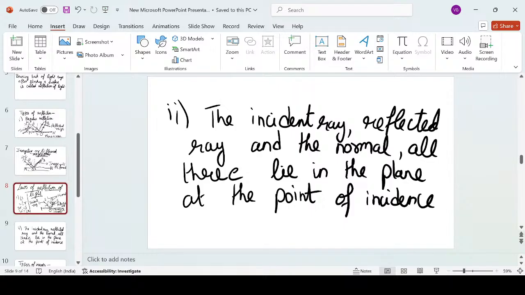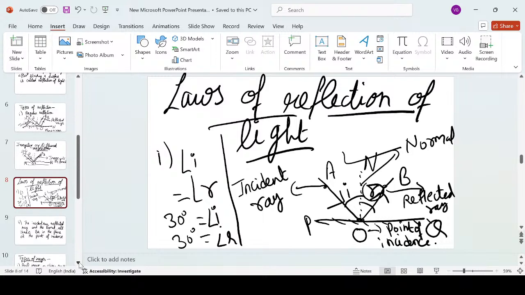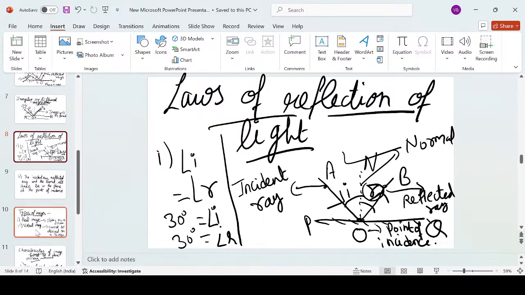Have a look once again. So what does it mean? At this point O, the incident light ray AO, the reflected light ray OB, and the normal, all three are intersecting at one common point O, which is called the point of incidence, and it is lying in this two-dimensional figure only. It is in the plane figure only. Alright. So this is the second law. It is also applicable to all types of reflection of light. Alright. Next comes types of images.